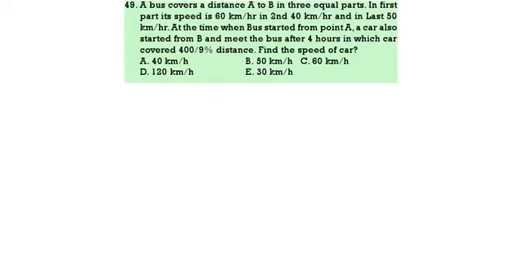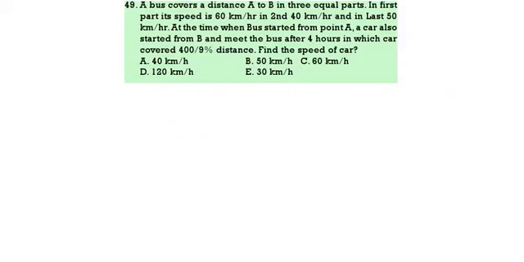In the first part it is 60 km per hour, second 40 and last 50. At the time when the bus started from A, a car also started from B and met the bus after 4 hours, in which the car covers 4 by 9 of the total distance. Find the speed of the car. This you have to find.